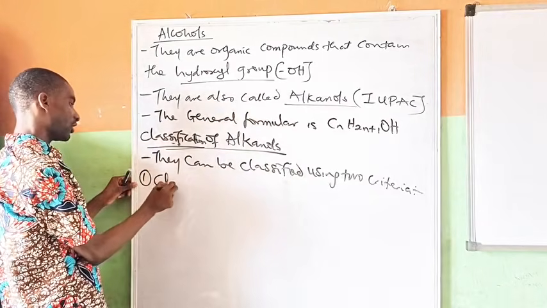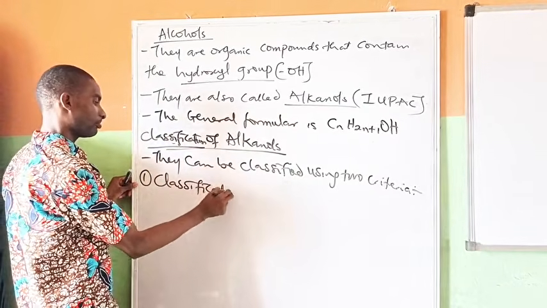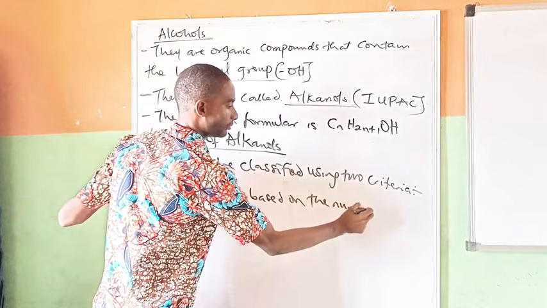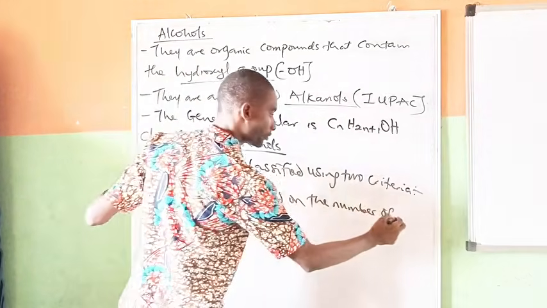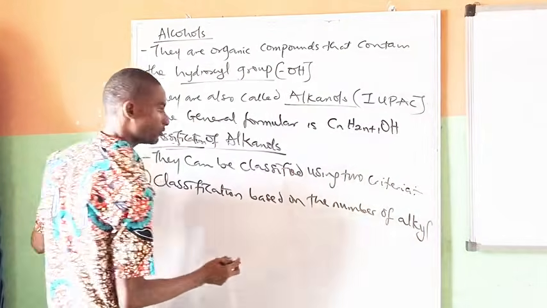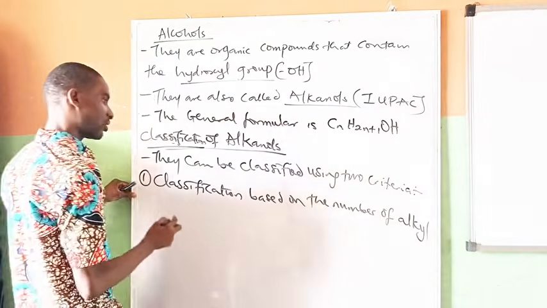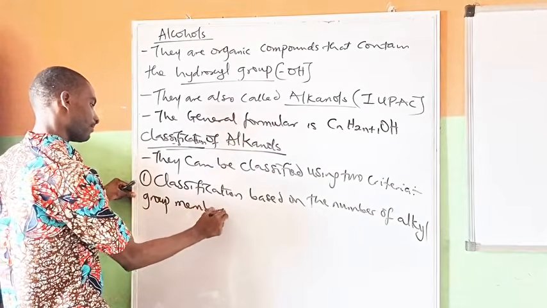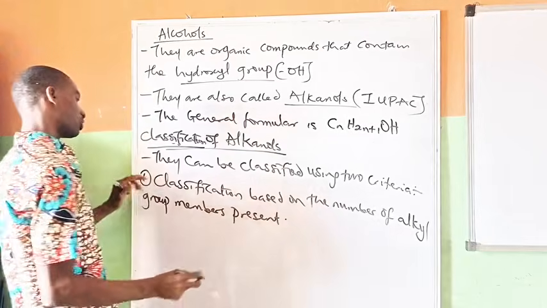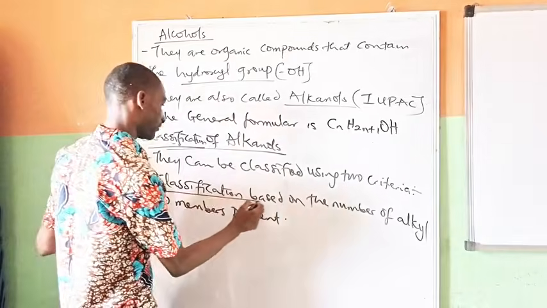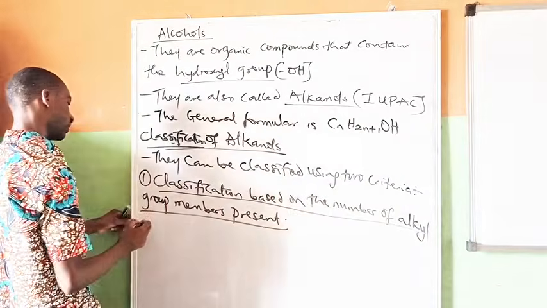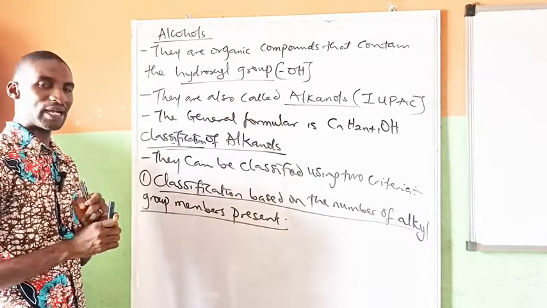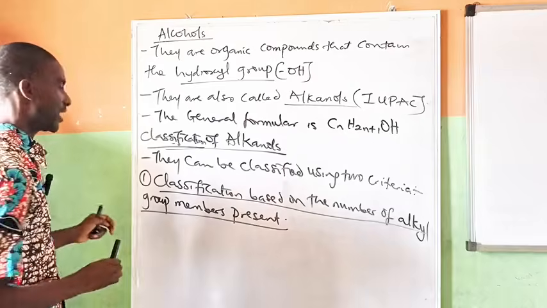The first one is classification based on the number of alkyl group members present. So we are going to talk about this classification first. Classification based on the number of alkyl group members present. Under this classification, alkanols can be classified into primary alkanols, secondary alkanols, and tertiary alkanols.